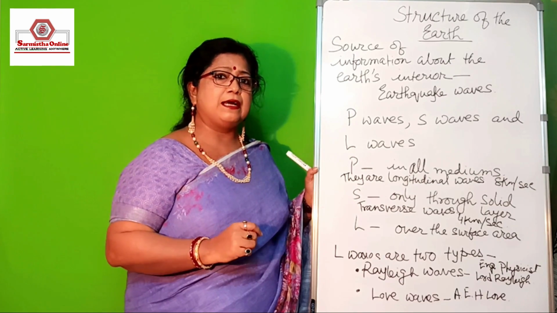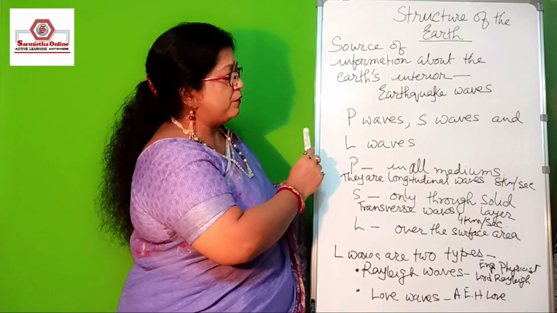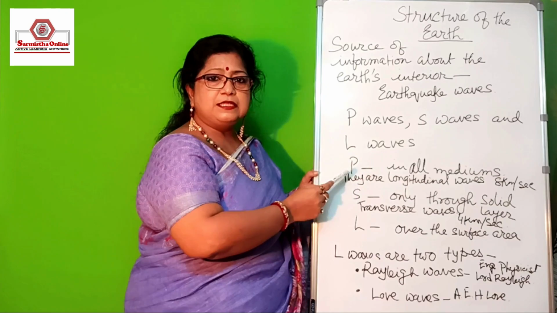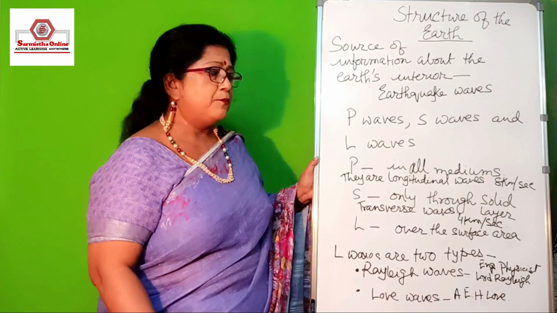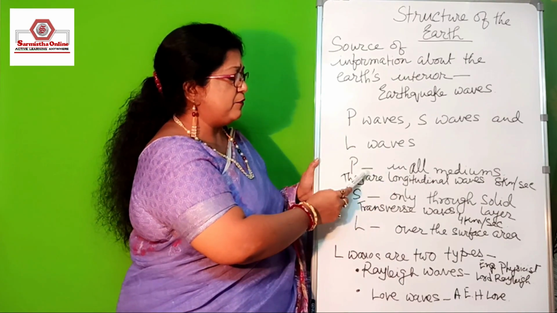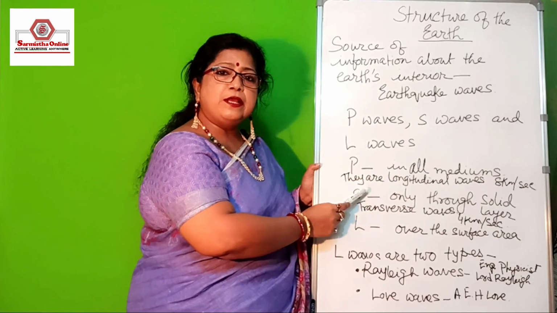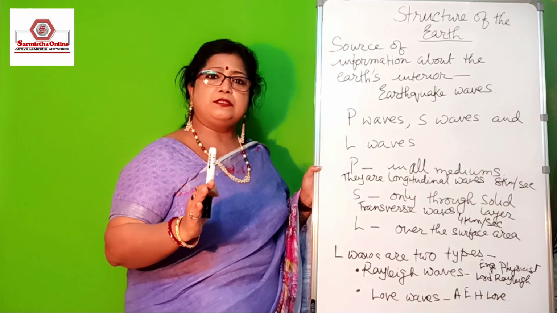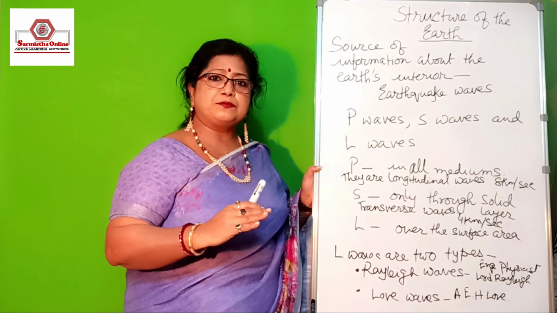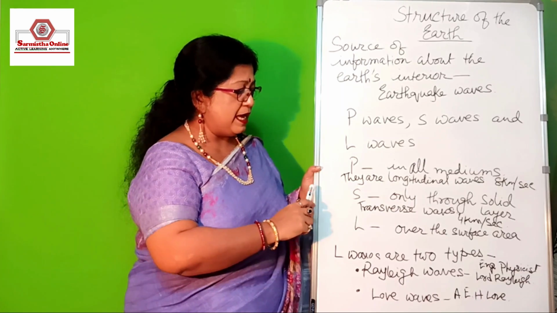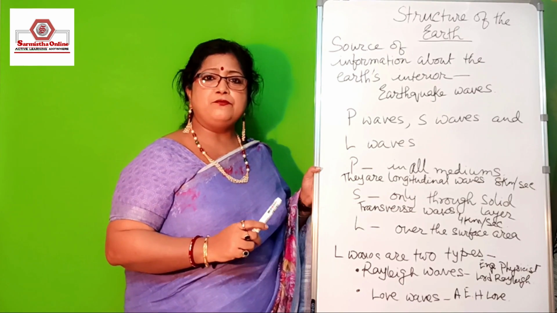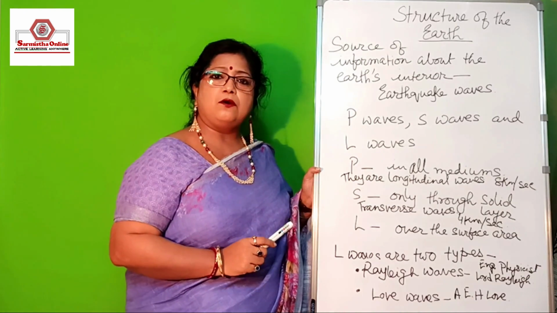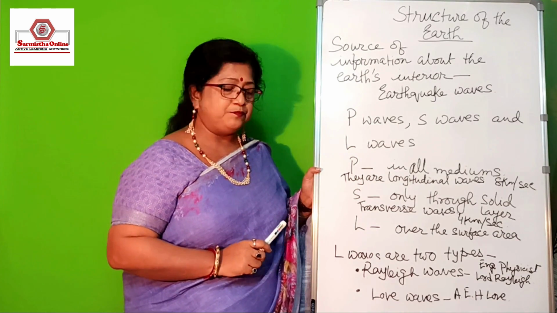So earthquakes have three types of waves: P waves, S waves and L waves. The P waves are known as the primary waves, which can run through all mediums. All mediums here means solid, liquid and gaseous layers. The average velocity of the P waves is 8 km per second, and the P waves are all longitudinal waves.